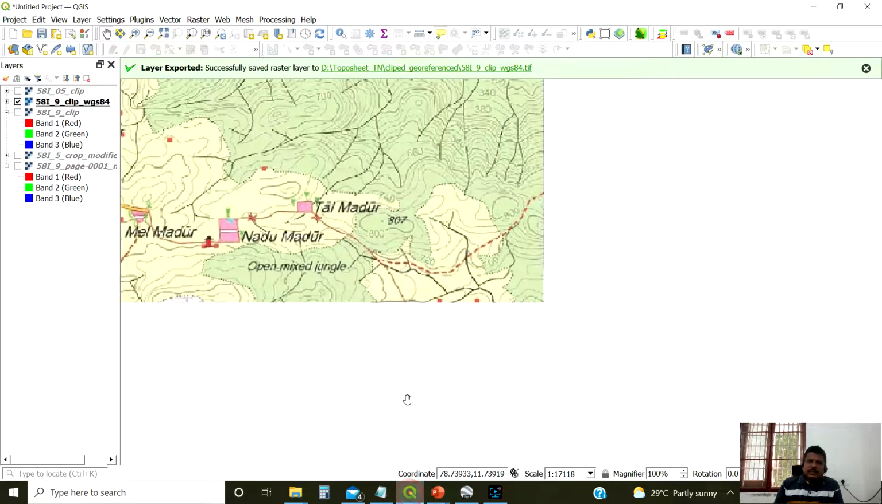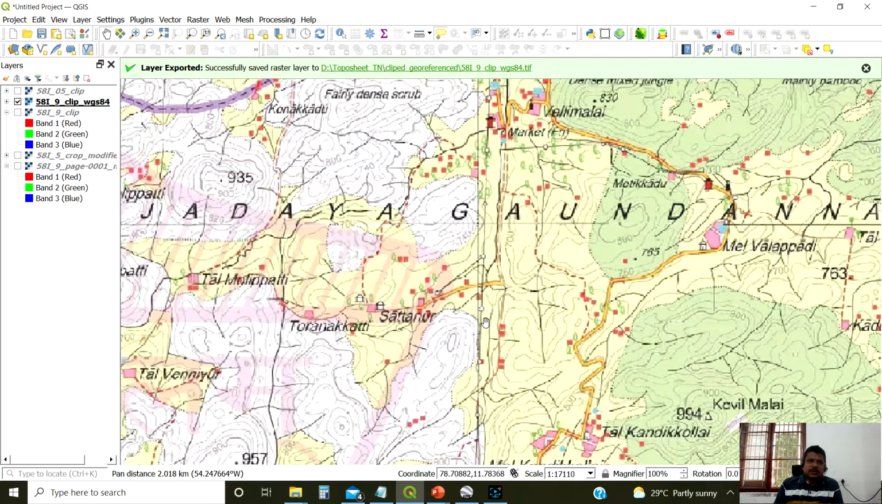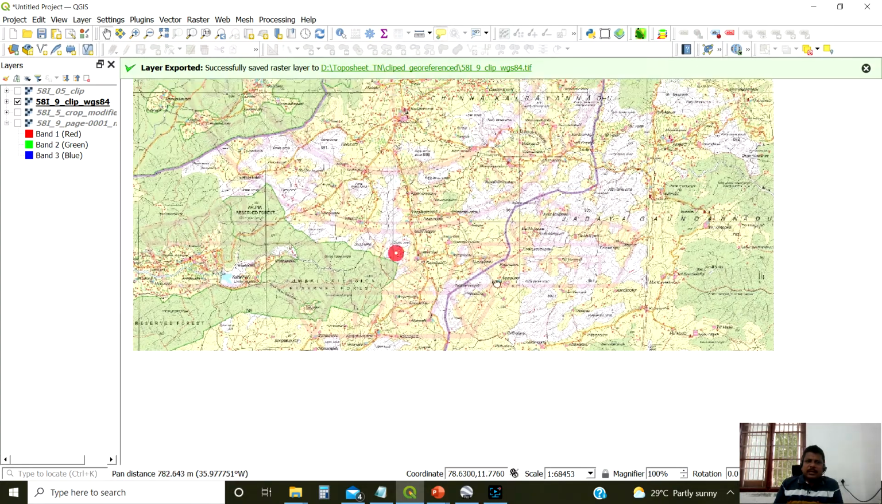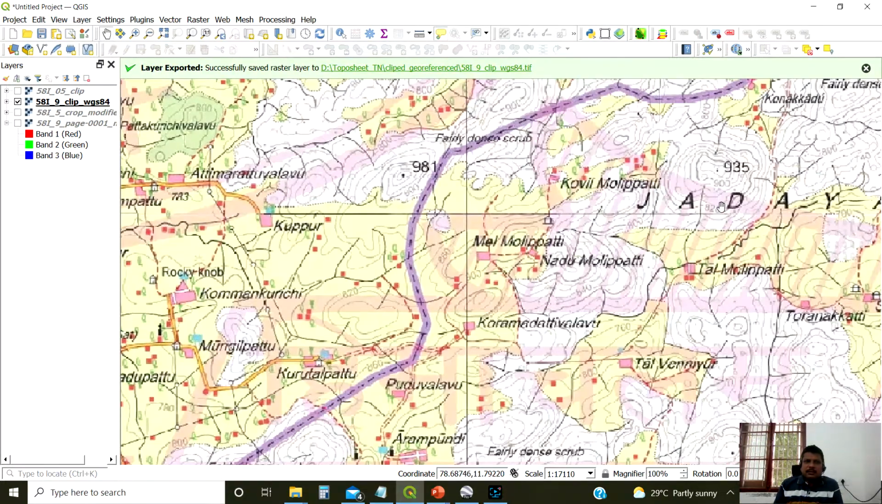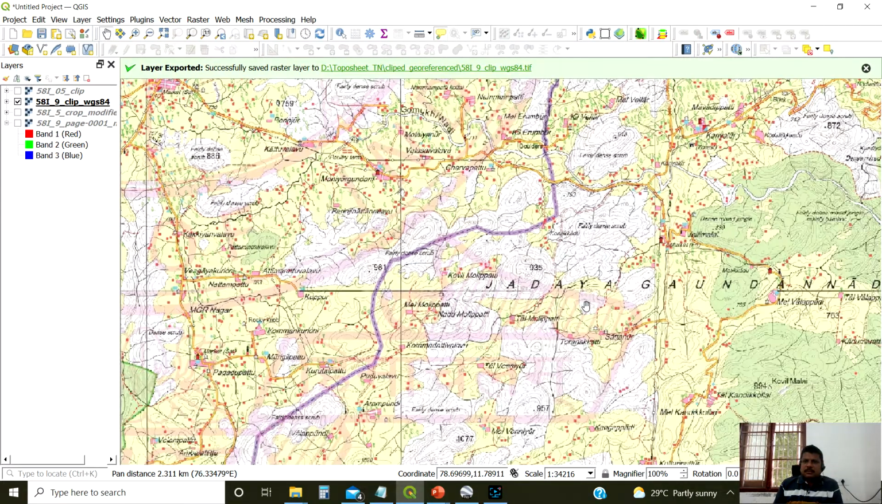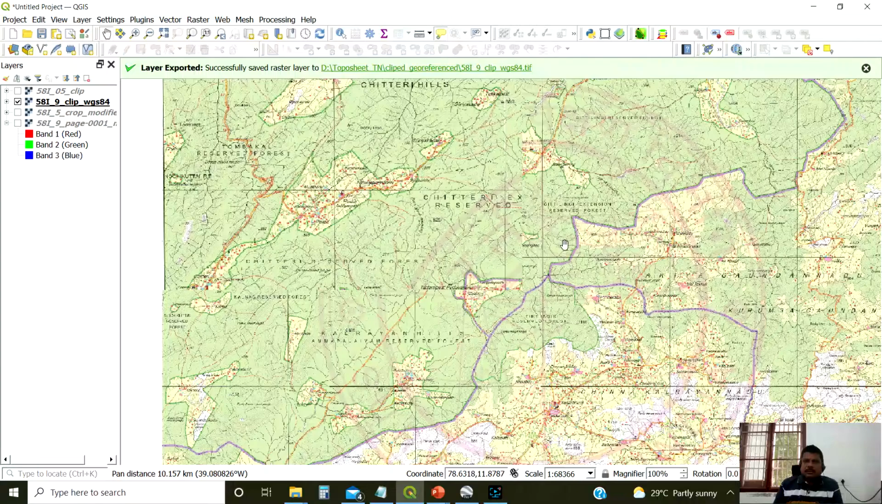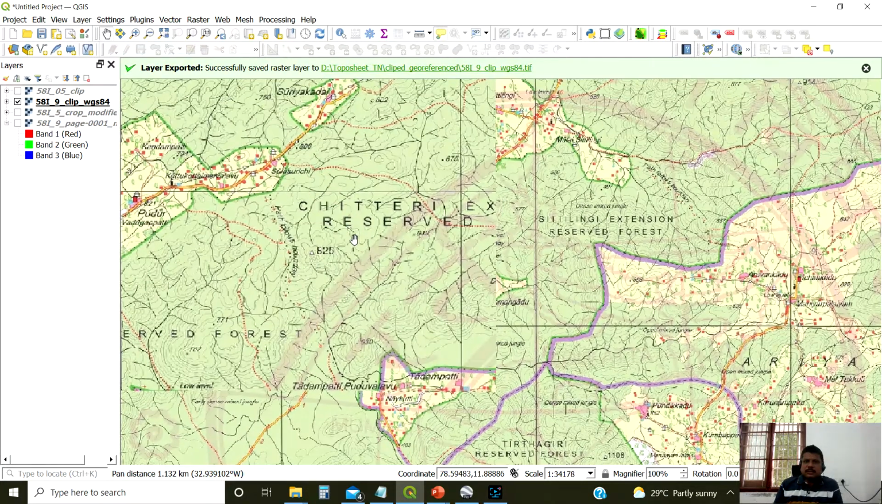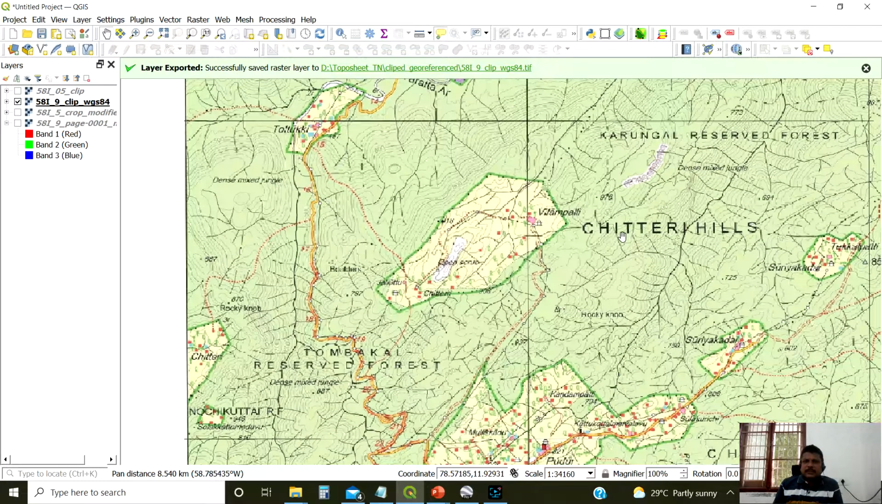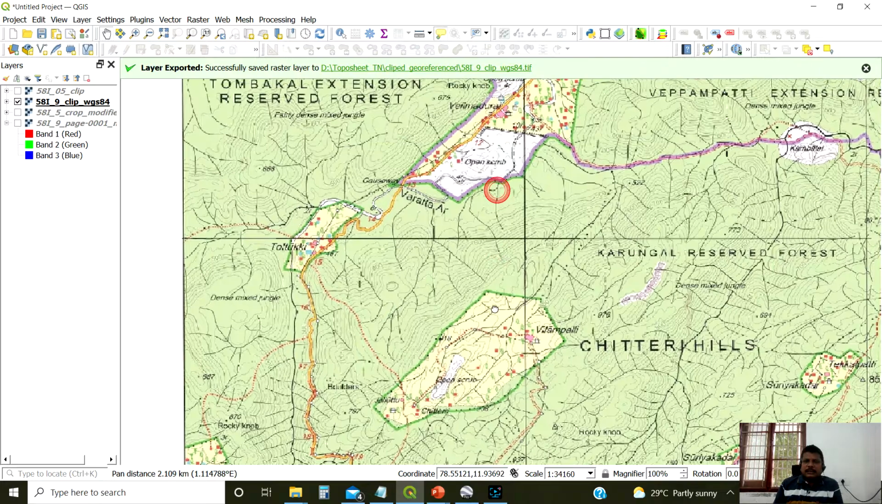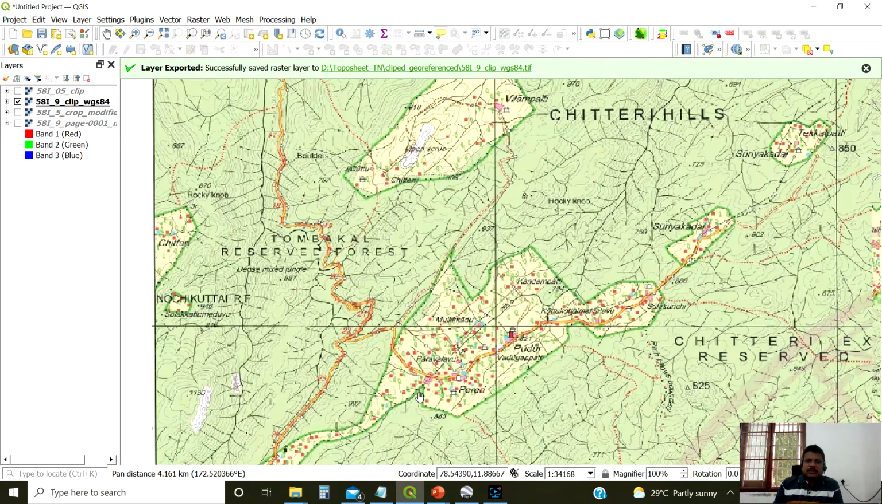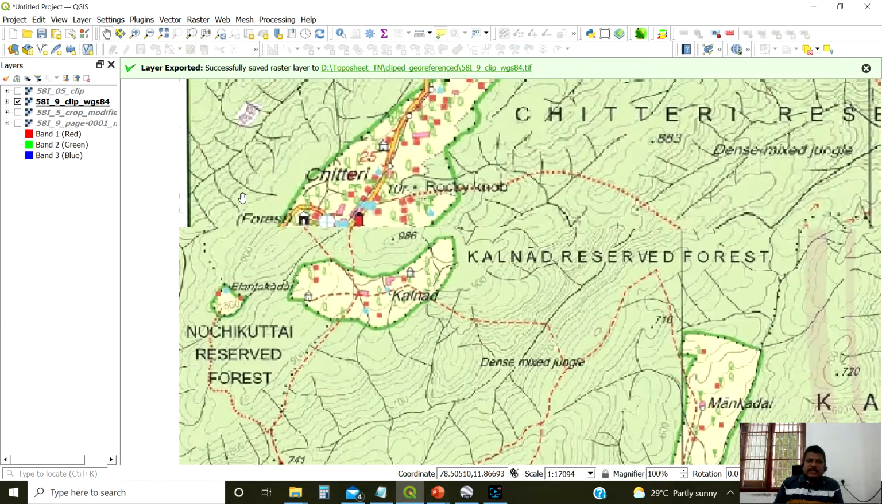Okay, so you can see we georeferenced the topographic sheet, which is 58 by 9. You can see the area. So Chittirai Reserve Forest, like that. Chittirai Hills, like that. So here you can see they mosaiced some shapes.